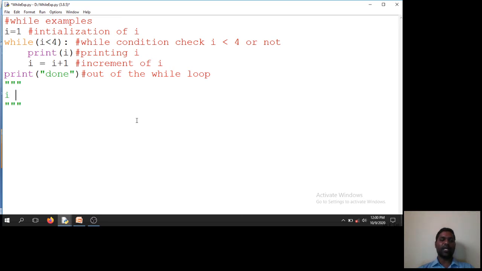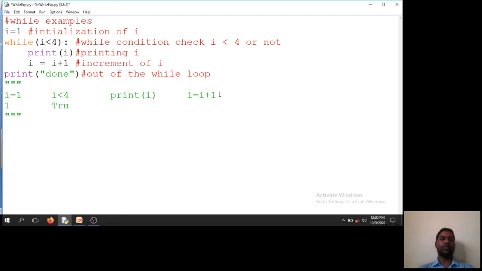Here I have the statement i less than 4, I have print i, then I have i = i + 1, and i = 1. These are my statements. So initially i becomes 1. Thereafter i less than 4 is true.